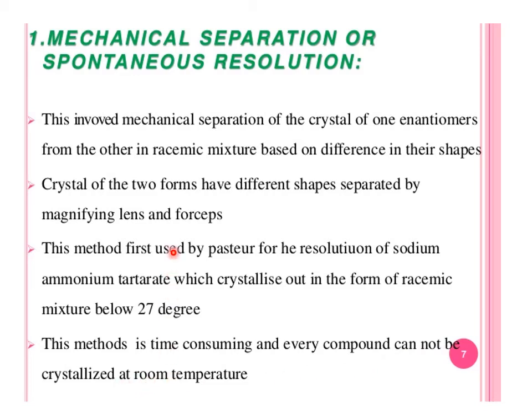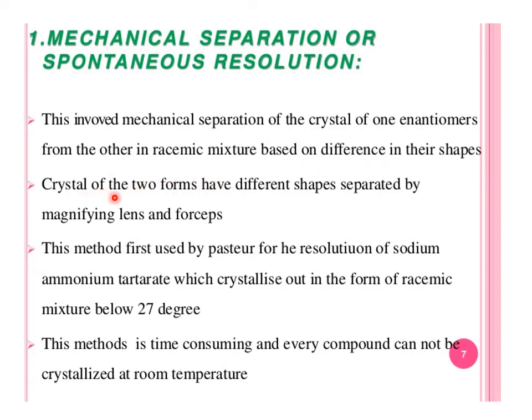That is why it takes a long time to crystallize out one enantiomer. When one enantiomer gets crystallized, it can be easily separated with the help of a magnifying lens and forceps. We use forceps to pick one enantiomer from the mixture and the other remains in solution form.